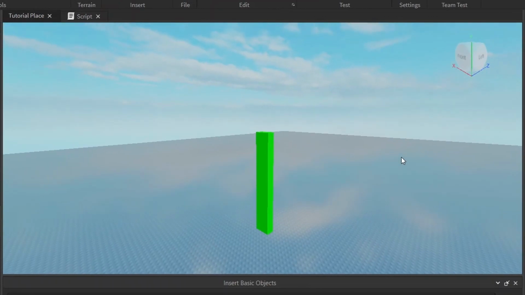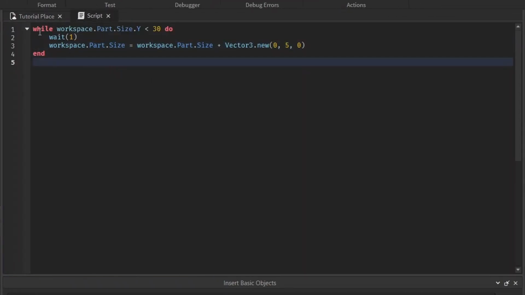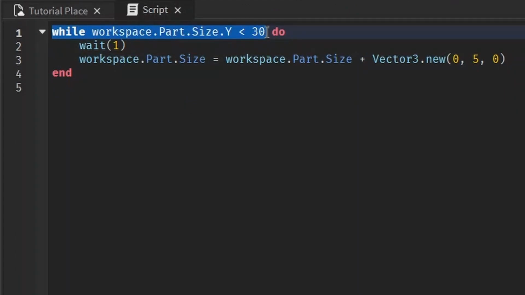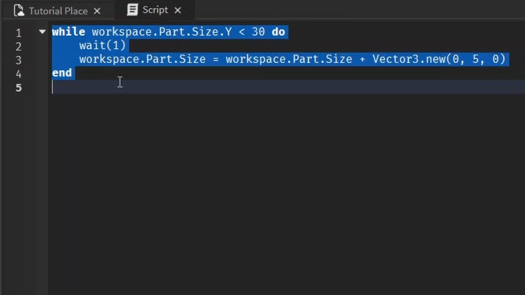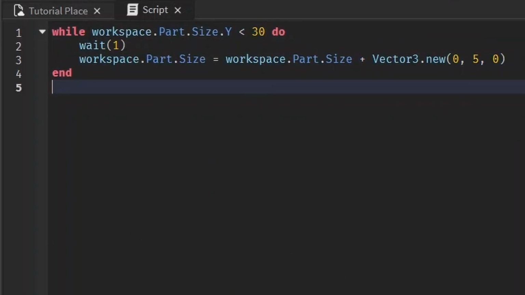And as you can see, it's doing the same exact thing as before, but we just scripted it in a different way. So what this does is check, is this true? Yup. Then I'm going to wait a second. I'm going to make it grow. Then I'm going to check, is this true? Yup. Okay, then I'm going to wait a second. And then it keeps starting over. And then one day, oh, is this true? No, it's not true. Okay, so it just moves on from there.